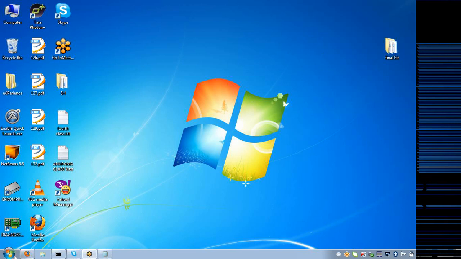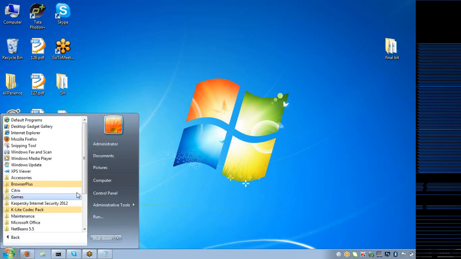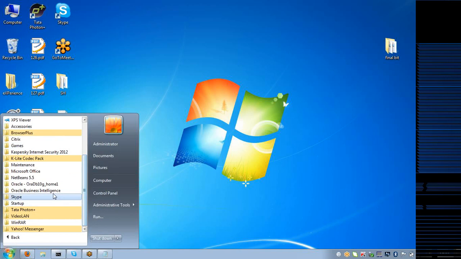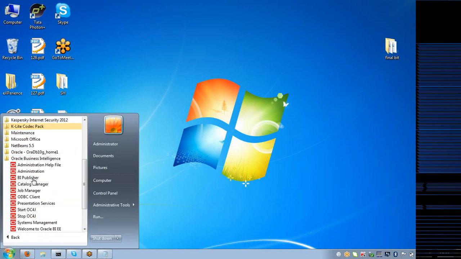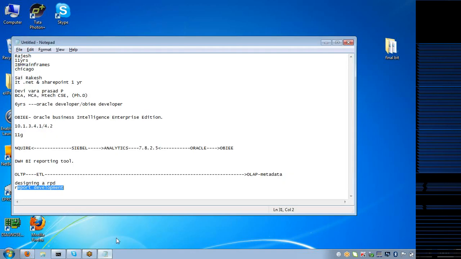When you install your OBA application on your machine, you get a folder like this, the Oracle Business Intelligence folder. You see the different components here: administration help file, administration, BA, publisher, catalog manager, job manager. So how do you design a repository?